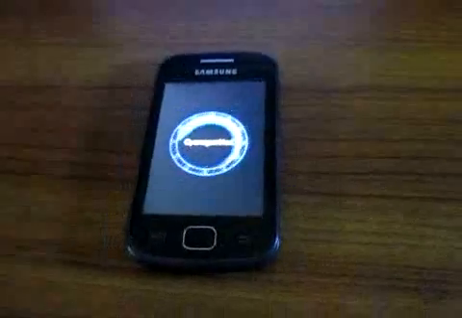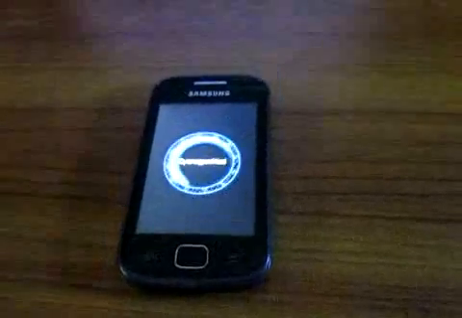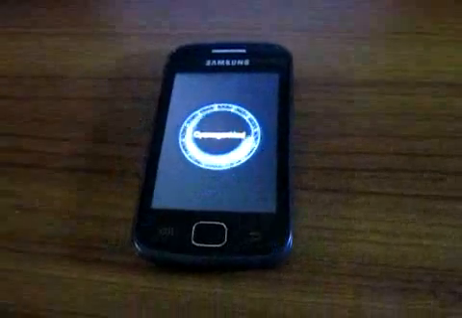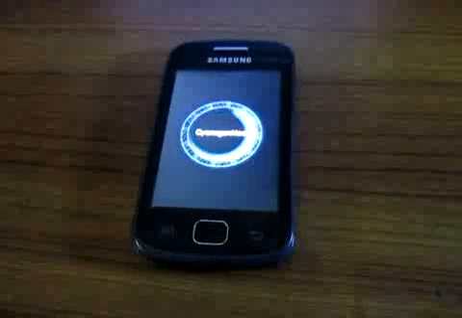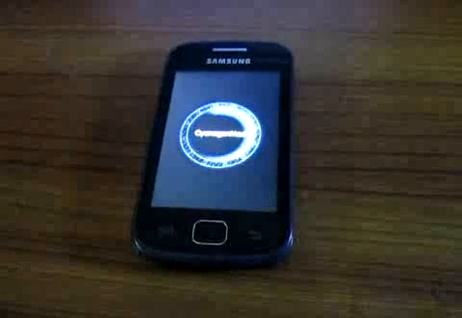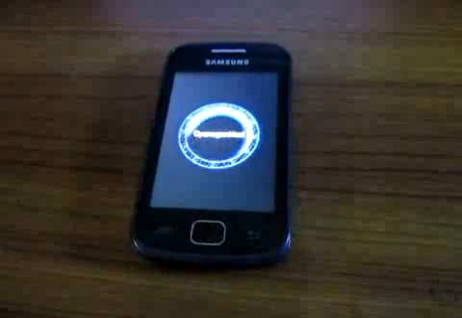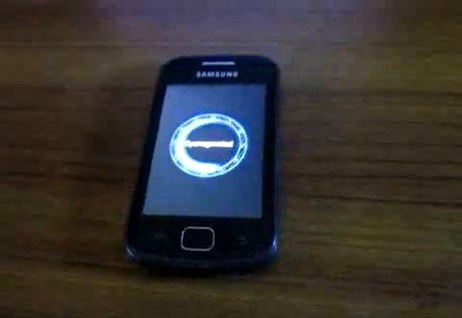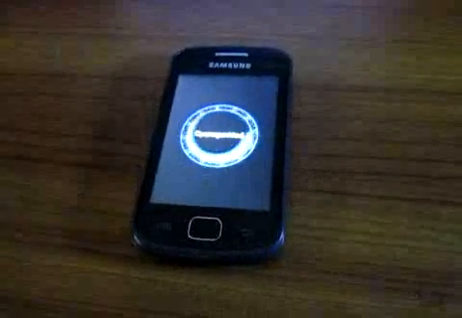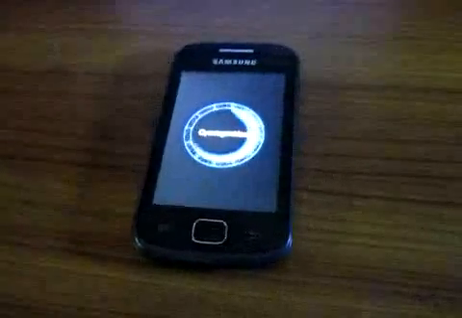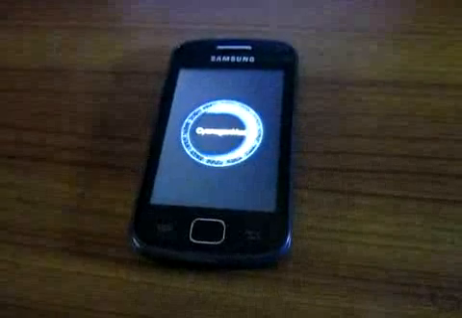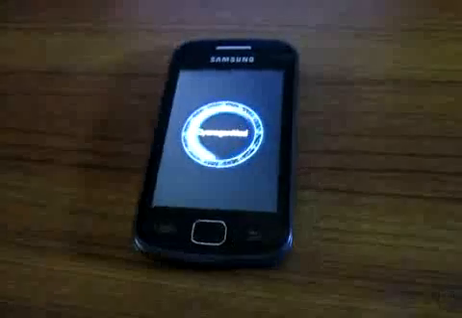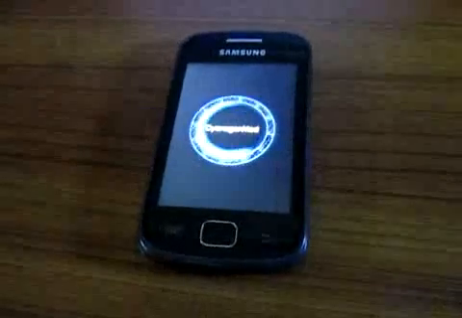It's working, it'll take time, no need to worry. And one thing I'll tell you, if you have any question about whether Jelly Bean will work on this device, CyanogenMod is a perfect ROM for Galaxy Geo.